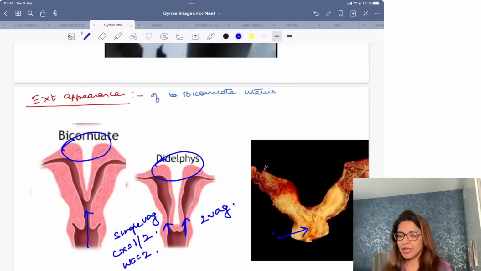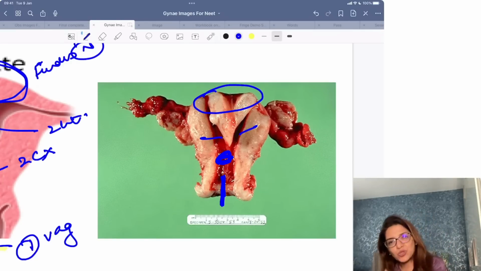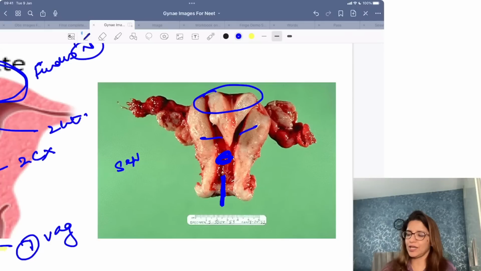Right? Clear? Now please understand this image over here. In this image, this is a single vagina, here is a single cervix and two uterus. Now single vagina, single cervix, two uterus can be seen in septate uterus as well as in bicornuate. How am I going to know? It is through this fundus. Because the fundus over here is normal, I am going to say it is septate uterus. Right? Clear to all of you?